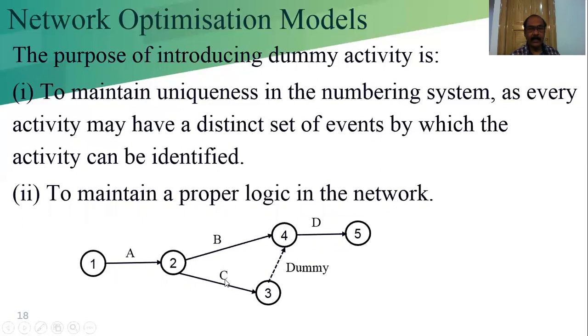But unless B and C complete, we cannot start D. So that's why we cannot connect like that with C. We cannot use the arc or two parallel lines. That is the wrong diagram. So C finishes in another node, and B also finishes in another node. From that, we can directly connect D. And for dependency, we are using the dummy here, maintaining the proper logic in the network. For the purpose of dependency, we are using the dummy activity.